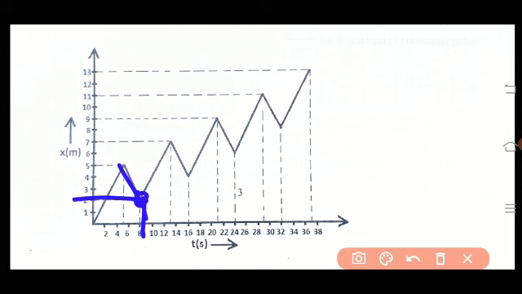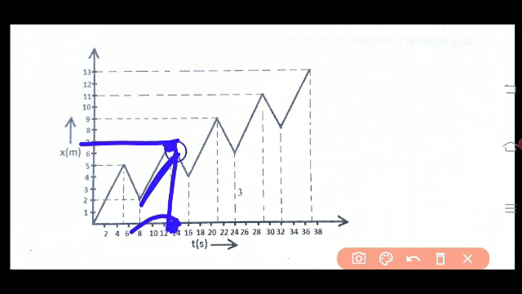In the same manner, then he is moving in the forward direction. It takes 5 seconds. Therefore, 8 plus 5, that is 13. At the 13th second, 5 plus 2, he is at 7 meters. This point. Then join these 2.